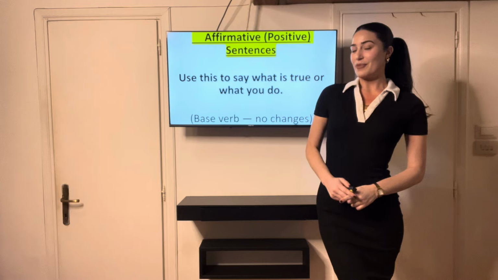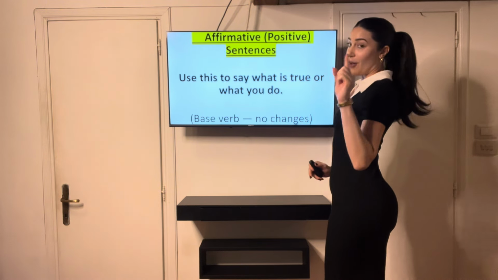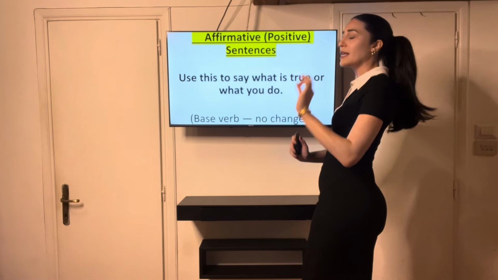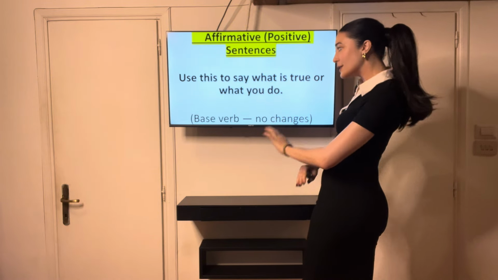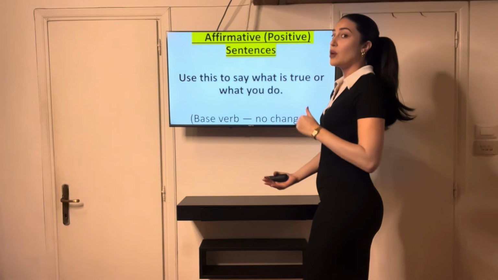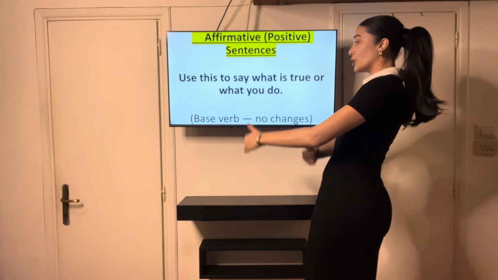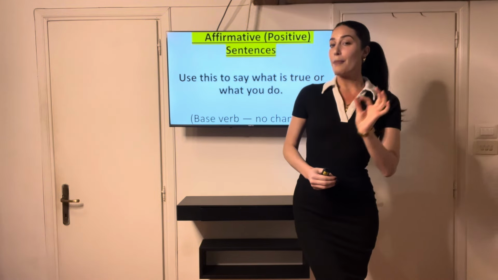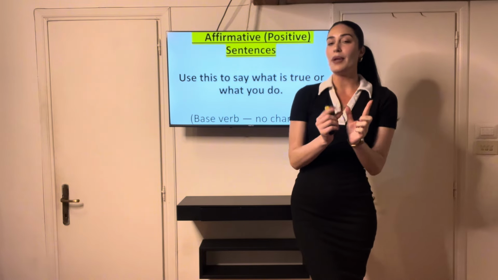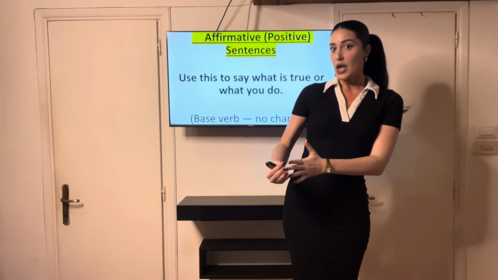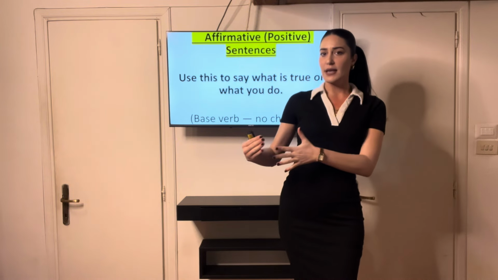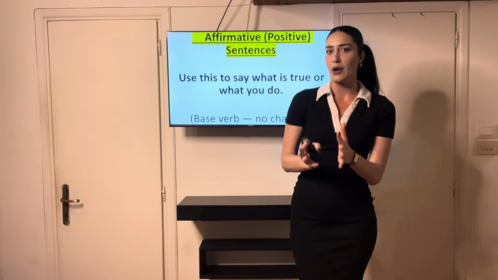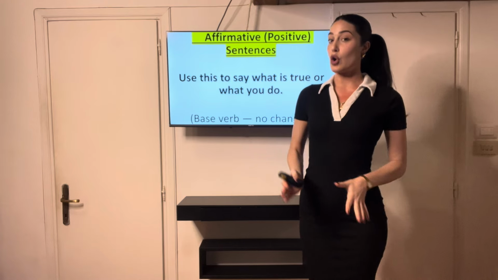Okay, pay attention, everybody. So let's look at affirmative first. Remember, affirmative means positive. Let's have a look at some positive sentences in a moment. Now, you want to use this to say what is true and what you do. So to do that, you will want to use the base verb. Now, the base verb means that it is the verb in its simplest form, okay? So there's no prefix or suffix. It's just in its simplest form, like the shortest version of that word. So we call that the root word or the base word.